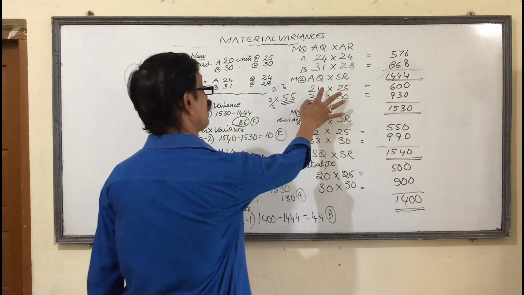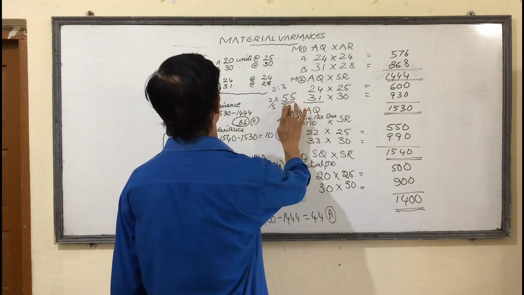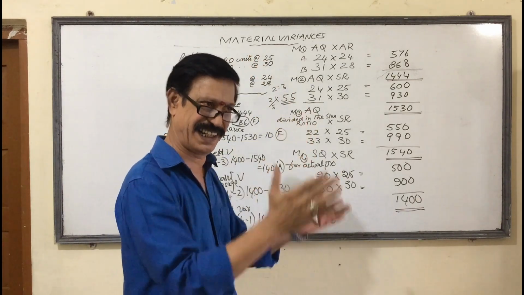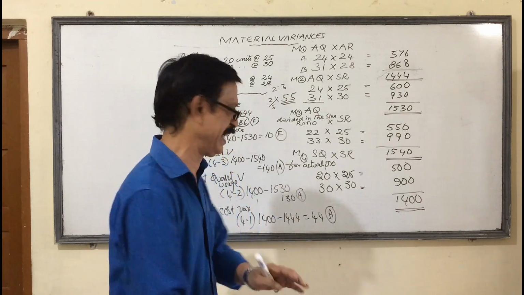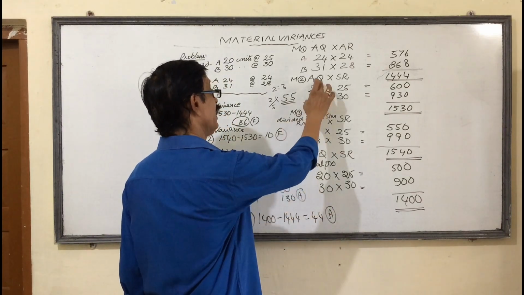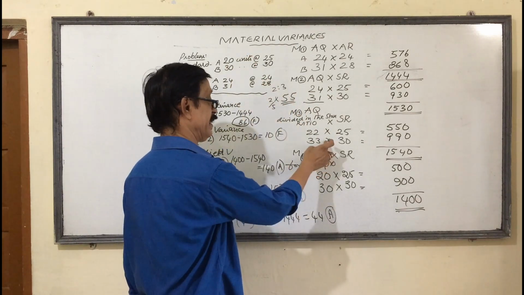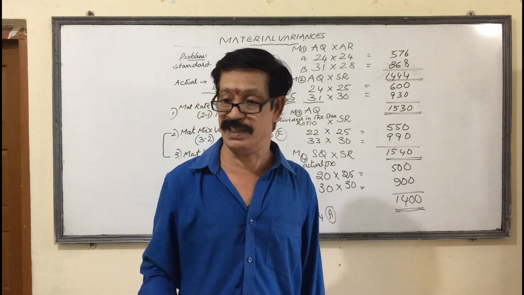How much the actual quantity we consumed? 55. That 55 must be divided in the standard ratio 2:3. First we decided already. It must be 20, it must be 30. That means 2:3. That is called standard ratio. This actual quantity divided in the standard ratio 2:3. Next, standard quantity for our actual production.